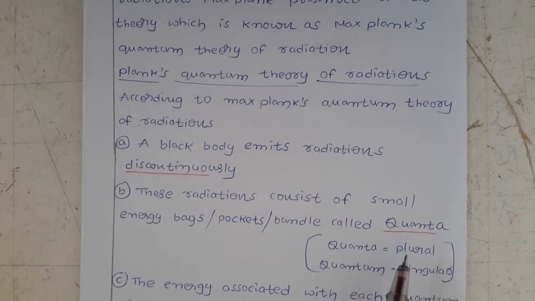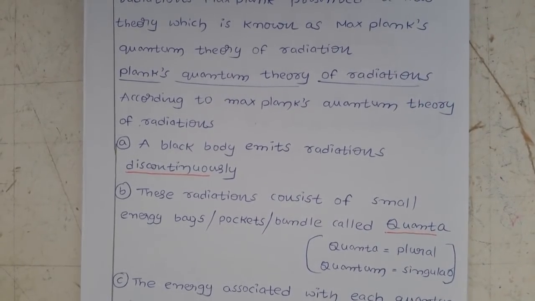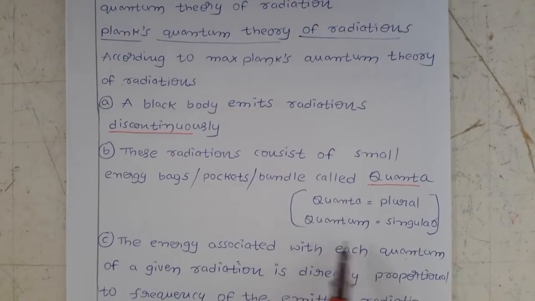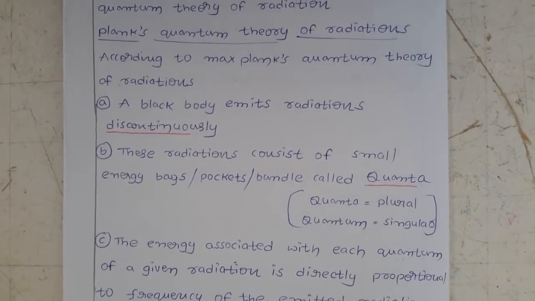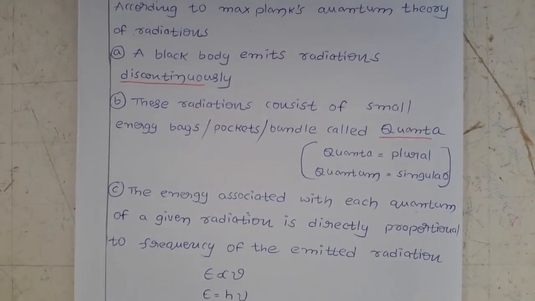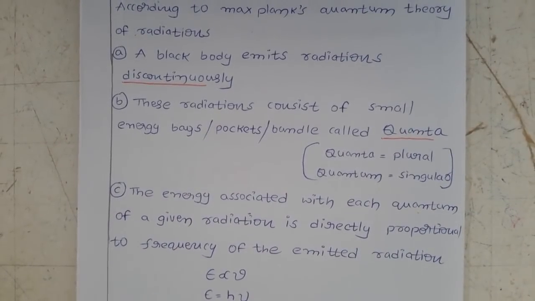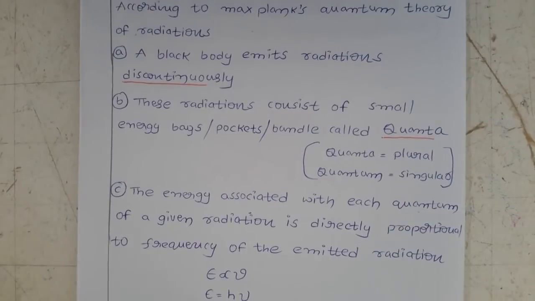Next, these radiations consist of small energy bags, pockets or bundles called quanta. Here you can see quanta is plural, quantum is singular. Now, what is the energy of each quantum?